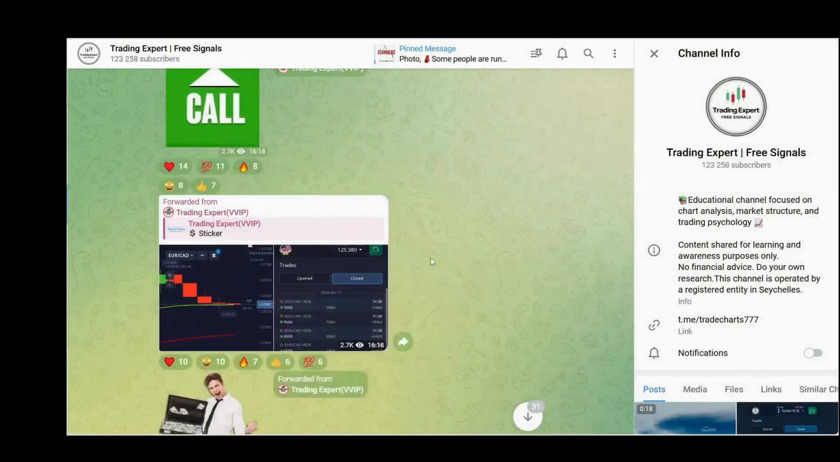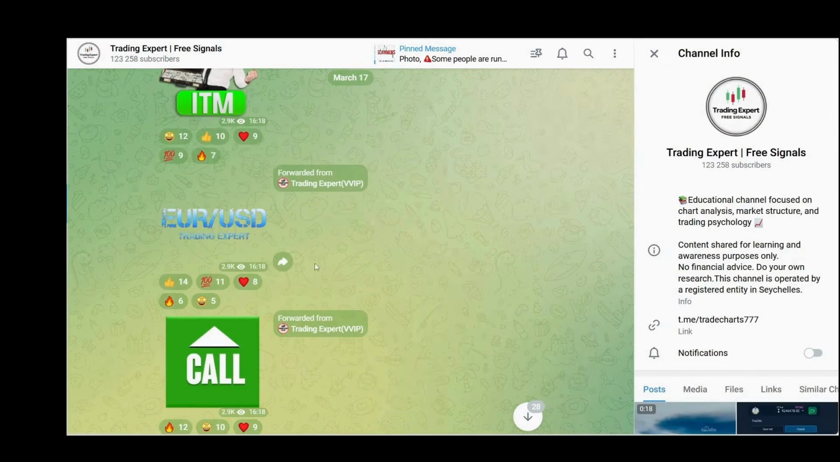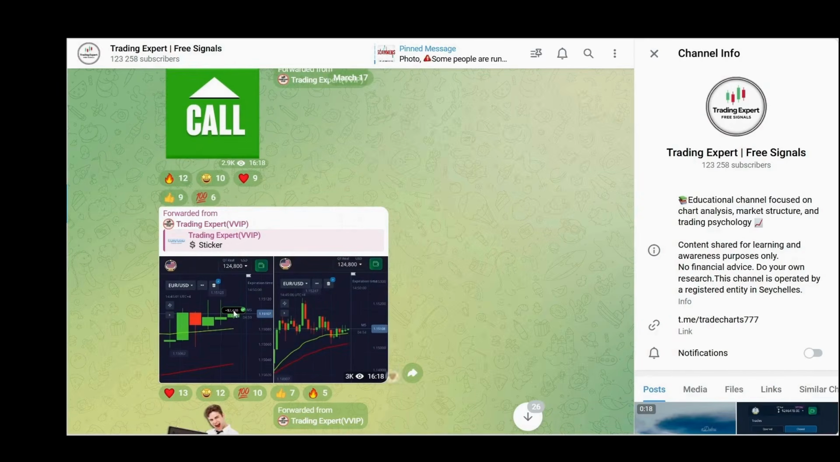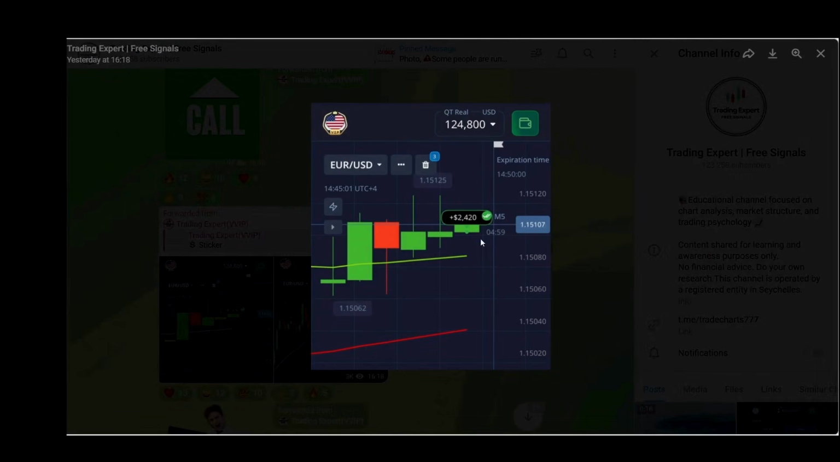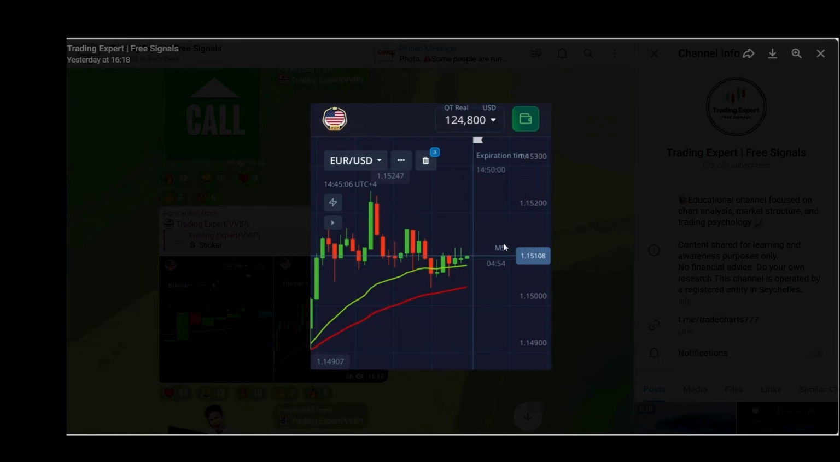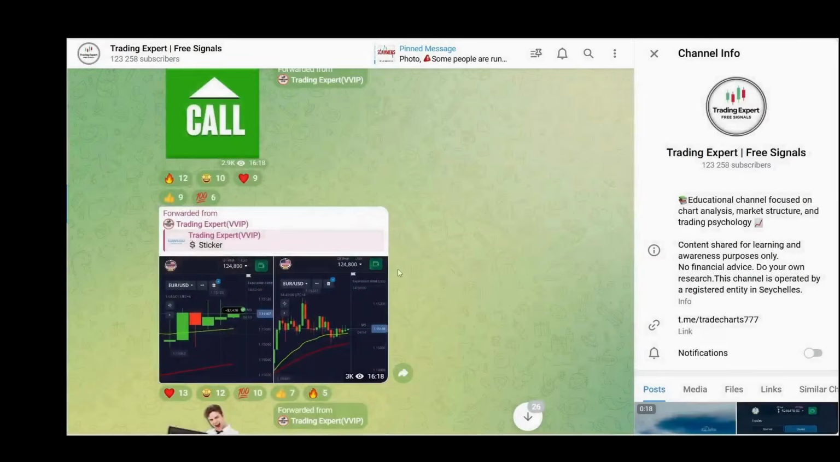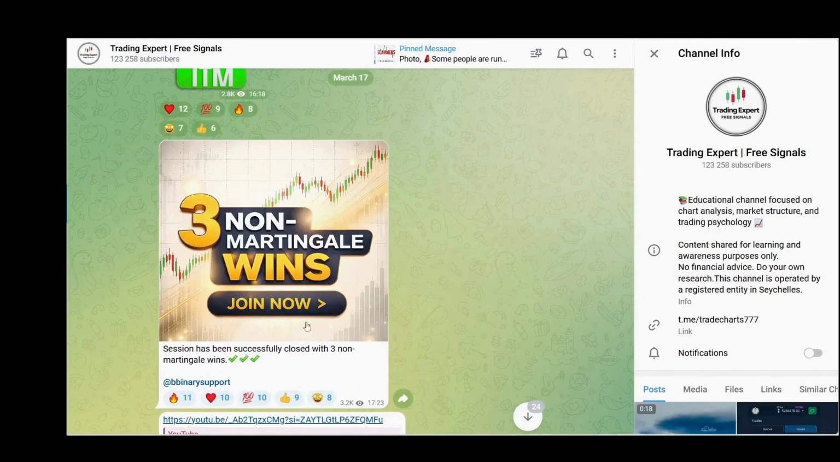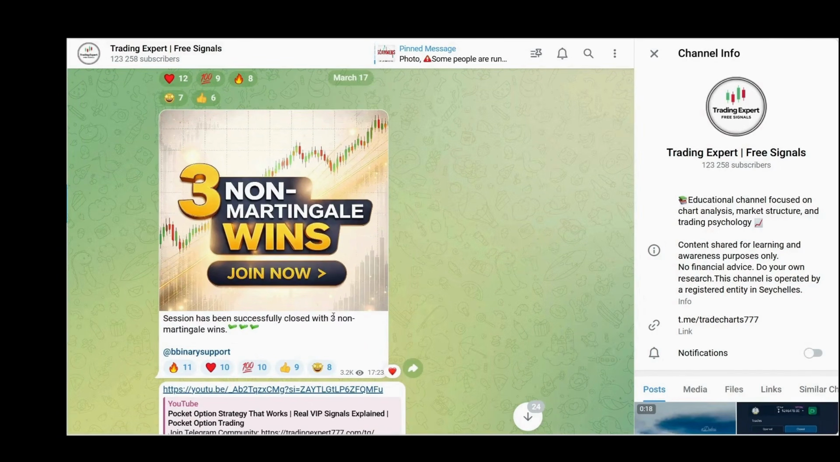Now let's move on to the next trade, which we provided on EURUSD for a call side move. Here you can see an uptrend, and there was also a moving average. That's why we provided a signal for the upside move, and this was another amazing win. So the session closed here, and we won 3 non-martingale trades.